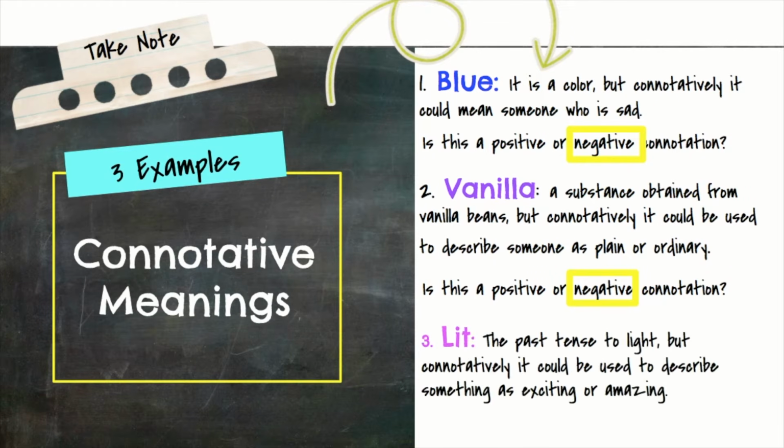All right, last one, lit. All my students say this. That was lit today, Miss Kepley. Maybe I dream they say that, but I wish they would say that. Anyway, lit. This is the past tense of light. That's our dictionary definition. But connotatively, it could be used to describe something as exciting and amazing. So, is this positive or negative connotation? Obviously, it's positive.